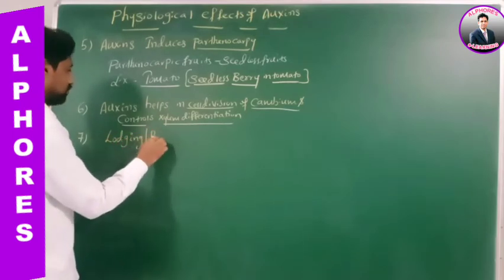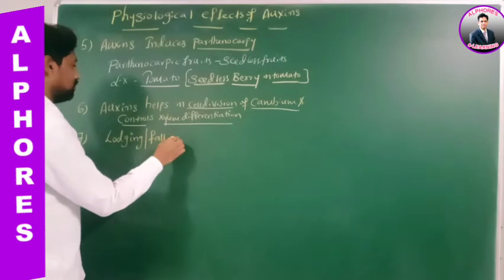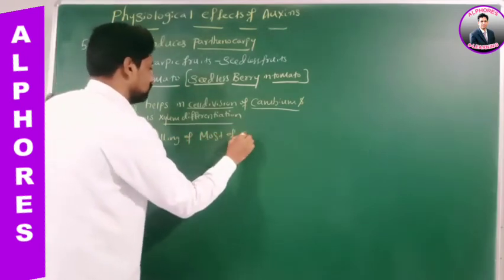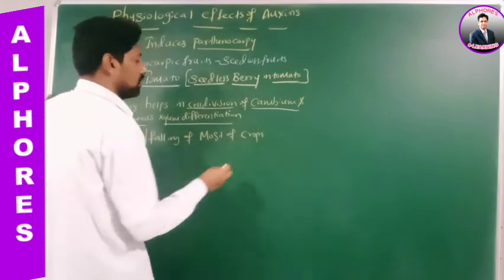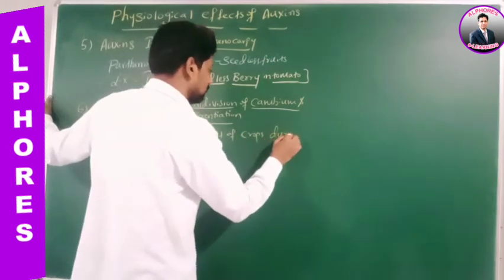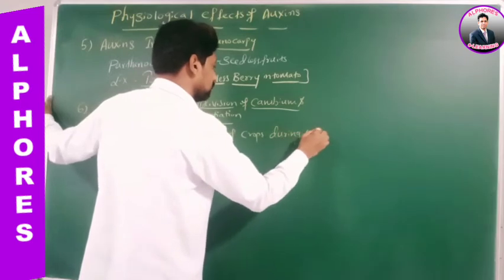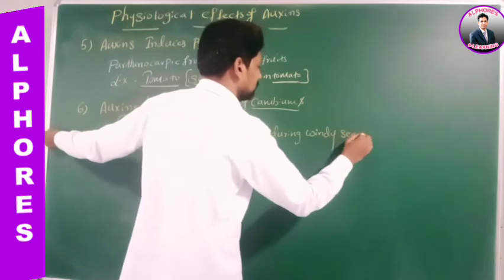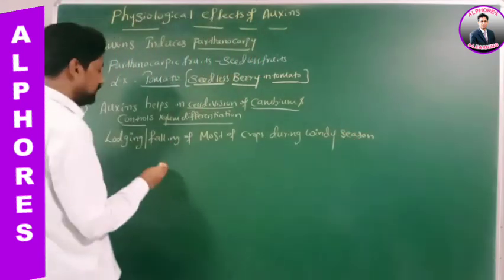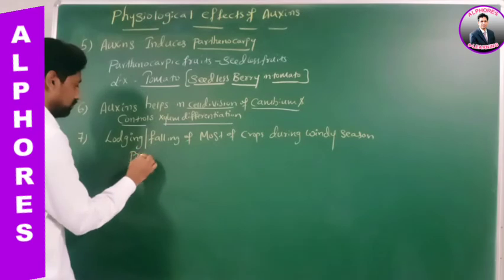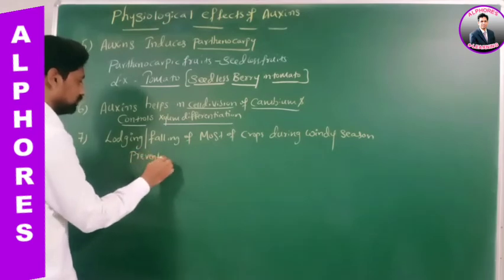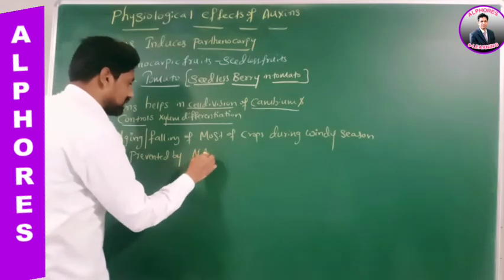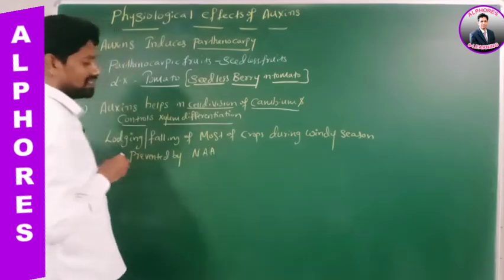Lodging or falling of most of the crops during windy season is prevented by naphthalene acetic acid. Prevented by what?